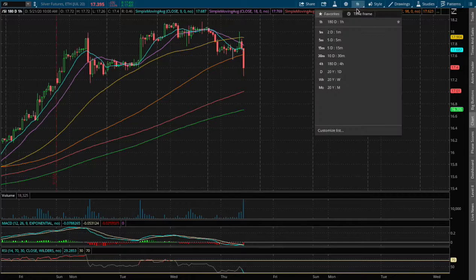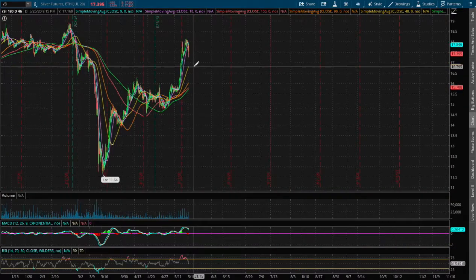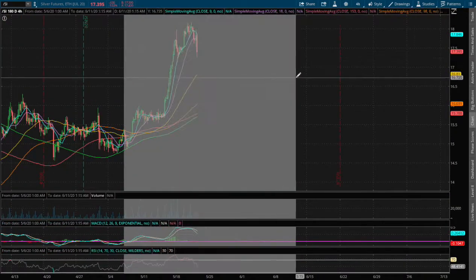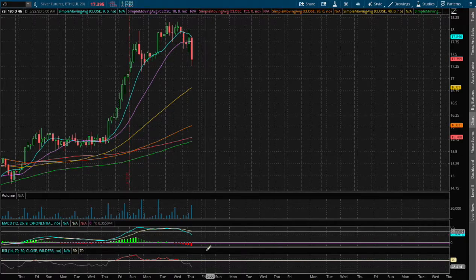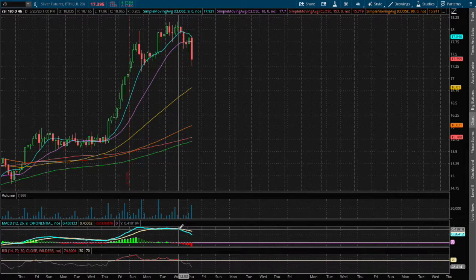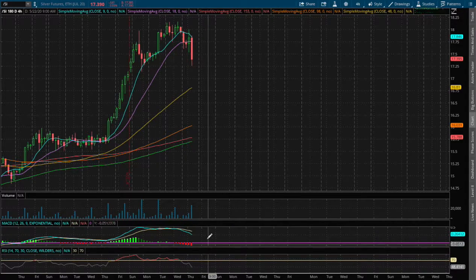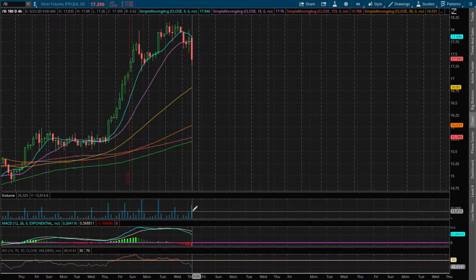Let's examine the 4 hour chart. Right now, this is the 4 hour chart. We saw a convergence overnight between Wednesday and Thursday, and we see a decent volume to the downside.